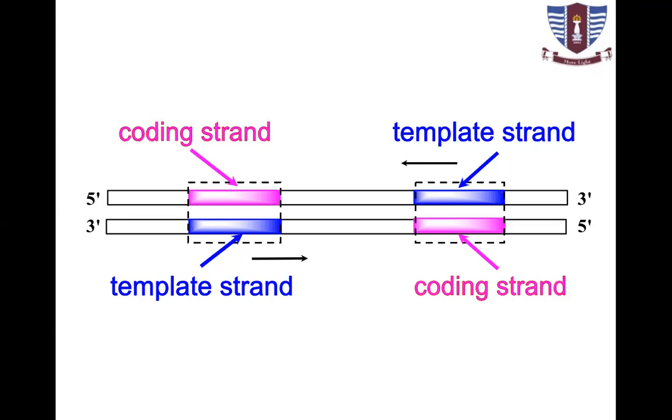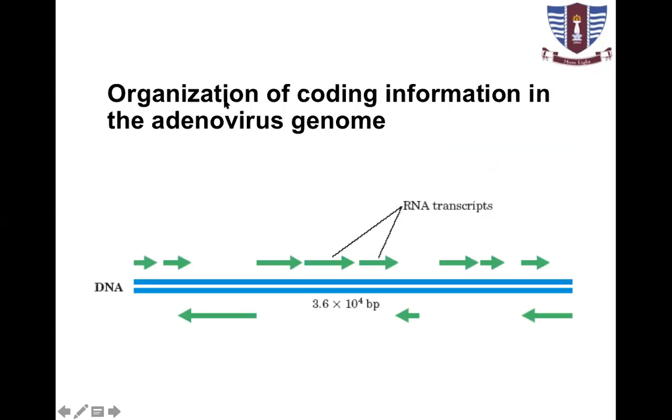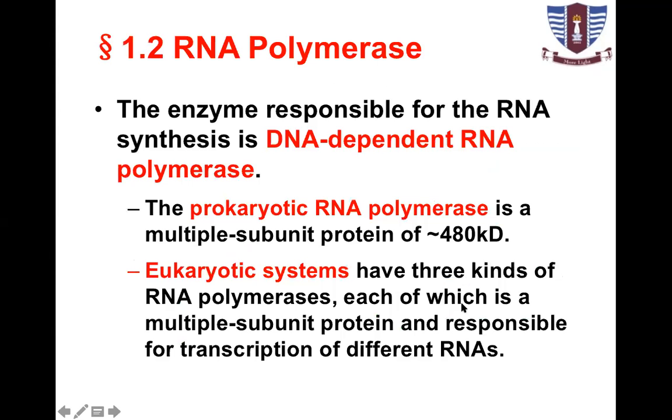While at another time, when we want to copy the gene present in the other strand, it will be called template strand, and its complementary strand will be called coding strand. So genes are present in both directions, on both strands of the nucleic acid of the chromosome. This is the organization of coding information in a viral genome. In one direction there may be certain genes, in the other direction there may be certain genes.